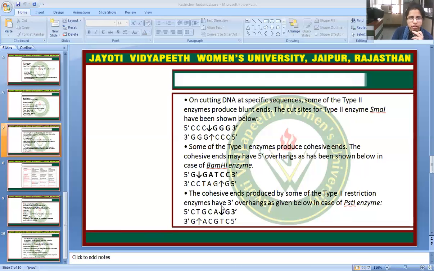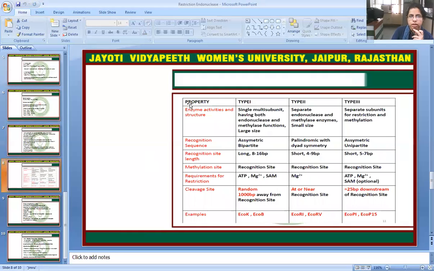PstI enzyme will recognize the 3' end, and it will create the cut before the G, and on the complementary sequence again it will recognize the site, and it will create the cut at the 3' end after G, and it will create the 3' end overhanging sticky ends. Here we can see the differentiation between type 1, type 2 and type 3.